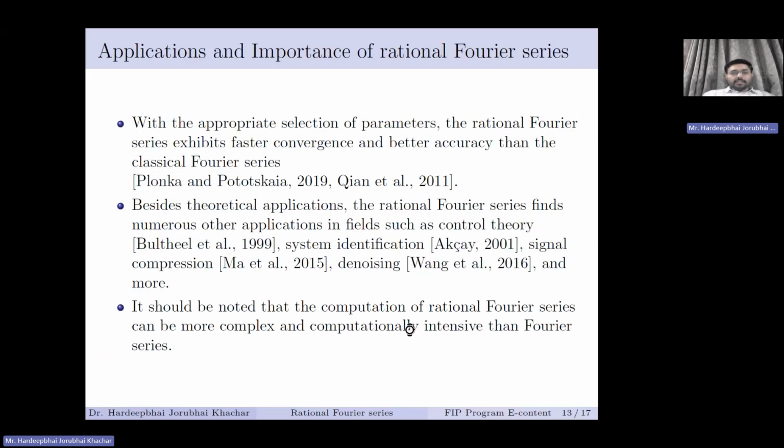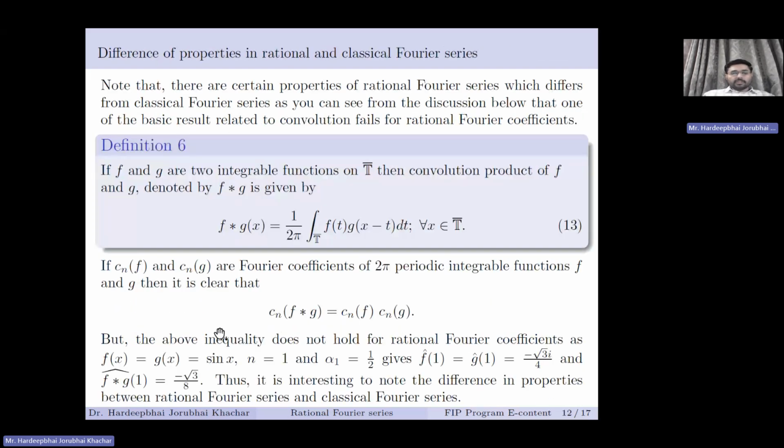But this result fails for the rational Fourier coefficient. Here, with the simple f(x) equal to g(x) equal to sin x, n equal to 1 and alpha 1 equal to half, we get that f hat at 1 and g hat at 1 are equal, but (f star g) hat at 1 differs from f hat at 1 times g hat at 1. So this result of classical Fourier series does not hold for rational Fourier series.